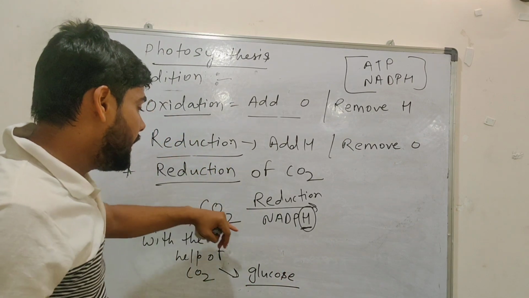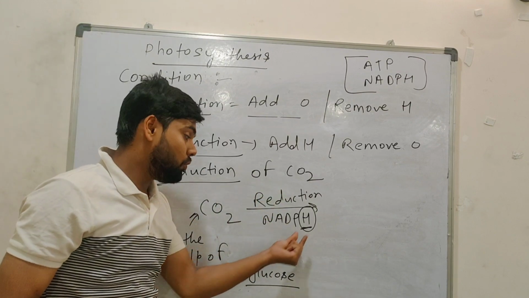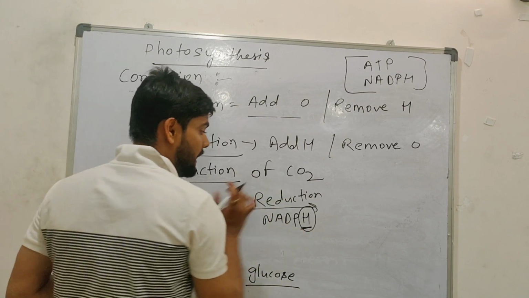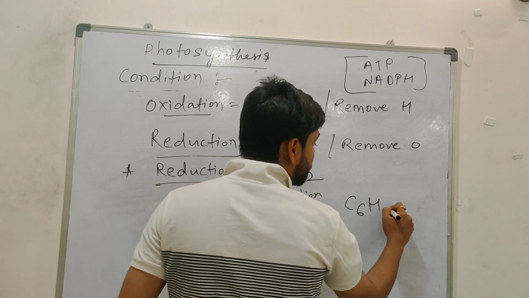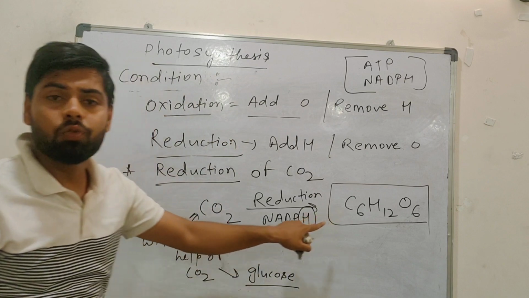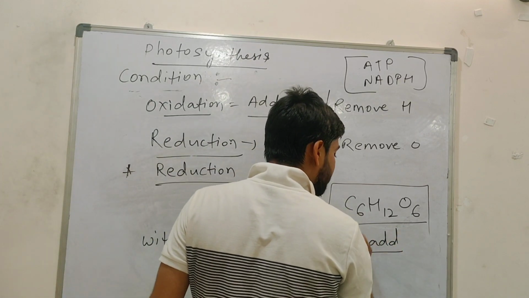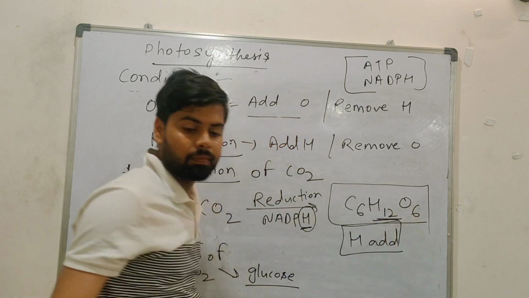So how? In CO2, reduction will happen. Who will do it? NADPH will do it. From that, H will come. It will attach to that and make C6H12O6. So basically what happened? H was added. Here you added H.